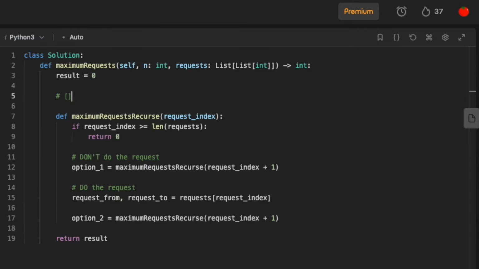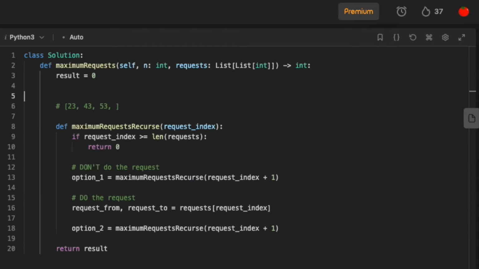So initially we have some buildings and they have some people, 34 or 23. We don't really know how many people are in each of these buildings. So let's just have some diagram here. So this is building 1 or building 0. Building 0, building 1, building 2. All right, so in each of these buildings, we have some number of people. That's the max capacity, but we don't actually know how many people. So the key here is to keep track of not just how many people are in the building, but how many people there are offset from our equilibrium.